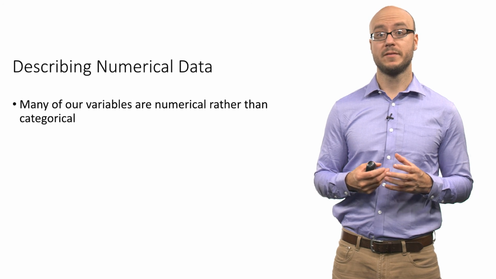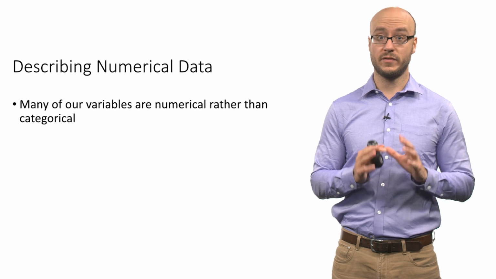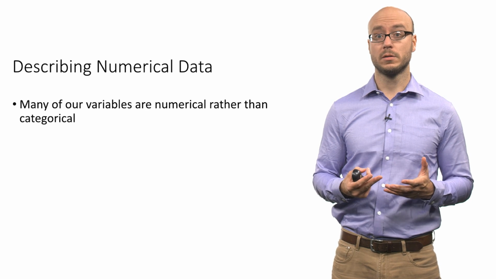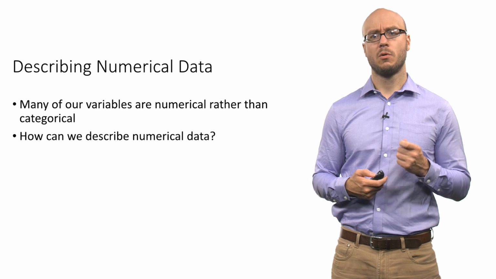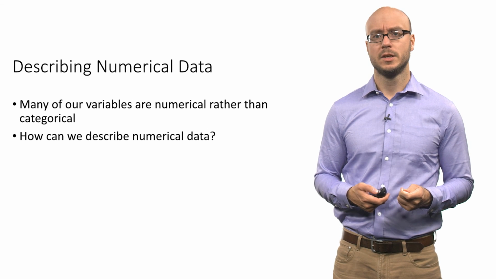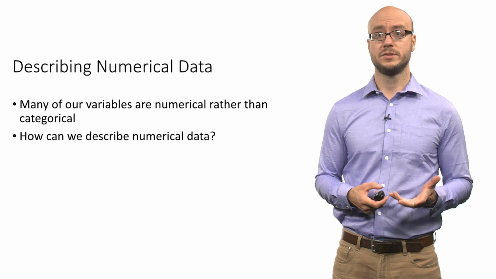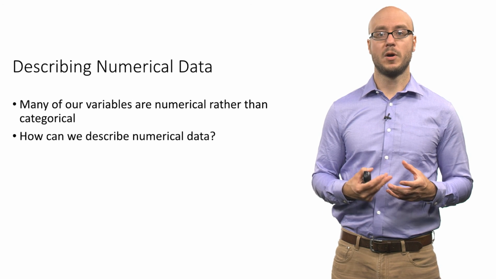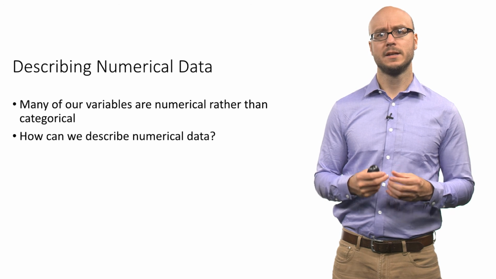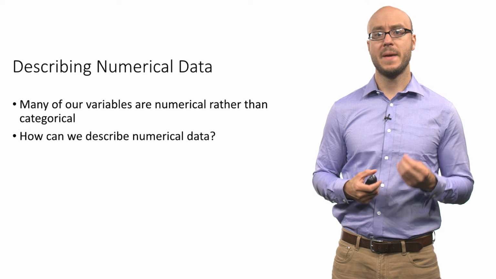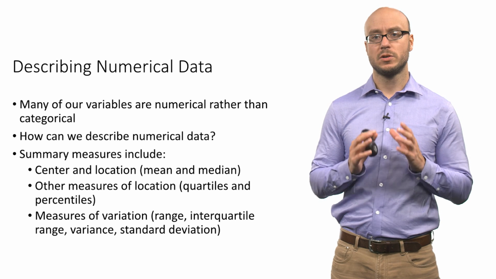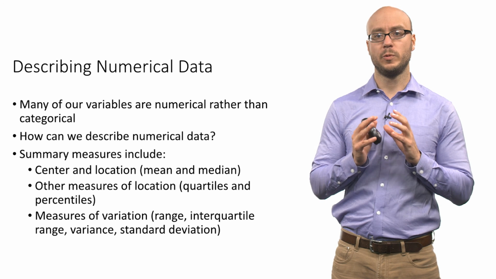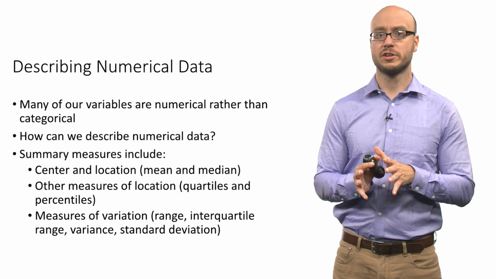Because in this data set, many of our variables are not categorical. We have a few categorical variables, like the gender variable, but a lot of the columns are numerical, especially these ranking variables. So how can we describe numerical data? Last week we talked about categorical data, so we know how to create tables, bar graphs and pie charts, but numerical data are a little bit different because they can take on many different values.